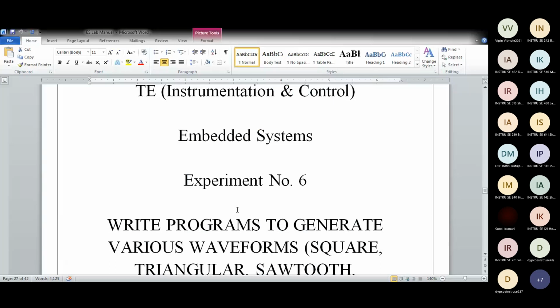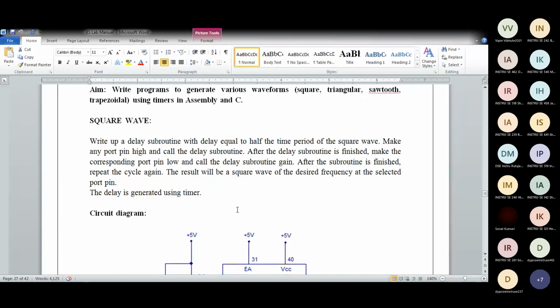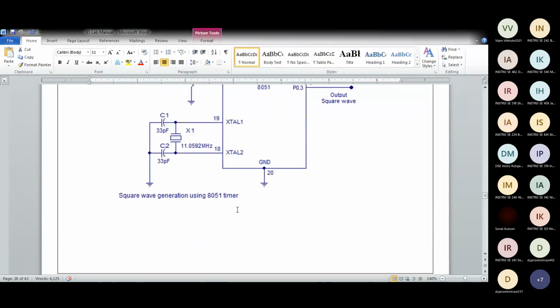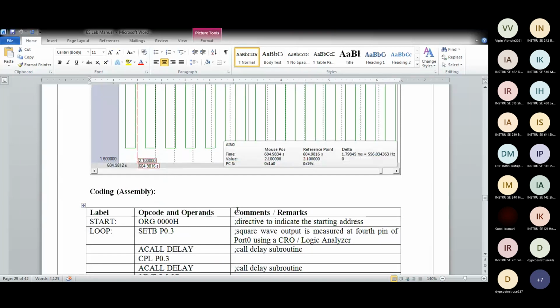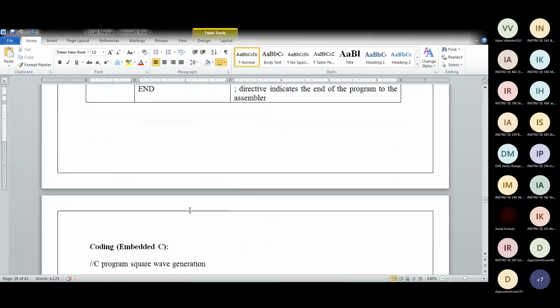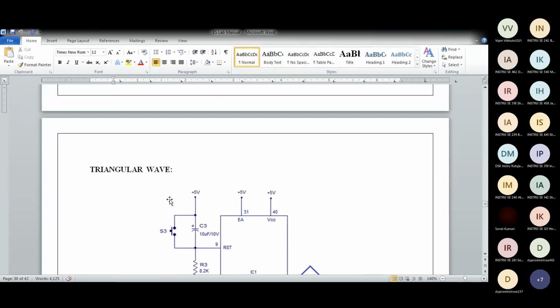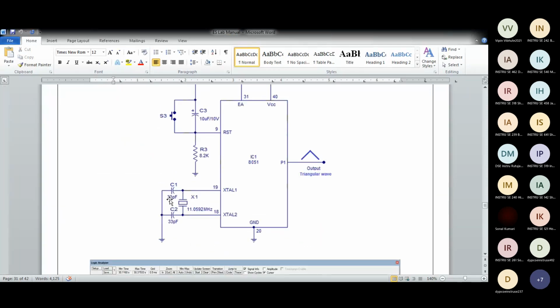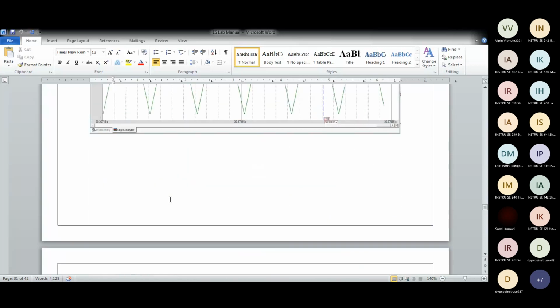Experiment number 5. Experiment number 6 is parallel generation, we have seen. So don't draw this, only draw that thing. So again, in assembly as well as C, both languages are given program for triangular wave. I've given output also, how you can see.